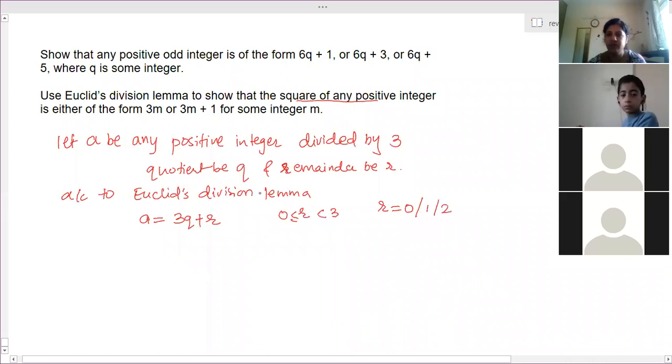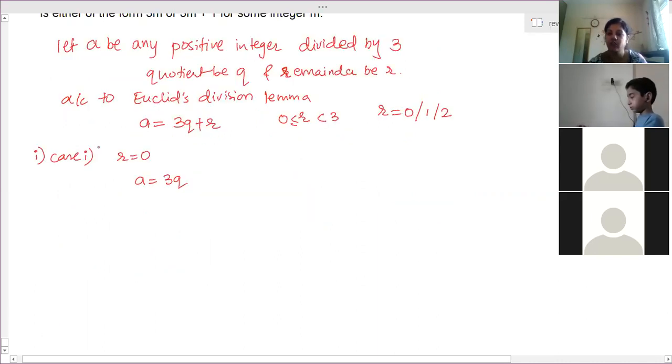There are 3 possible remainders, so we check for all possible cases. Case 1: remainder is 0. So a is equal to 3q, but we have to check for the square. So a square is equal to (3q) whole square, that is equal to 9q square. We have to show it is of the form 3m.